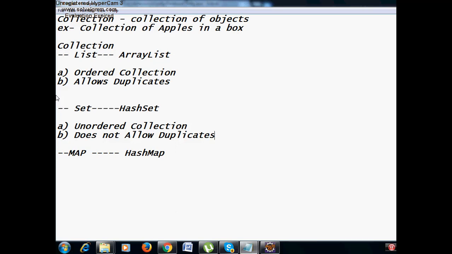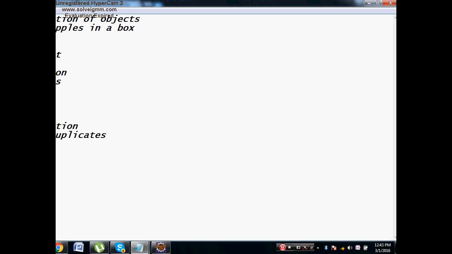Then coming to the map. Point number 1: values are stored in the format of key and value pair. The second point is that the key is unique, that is, the key behaves like a set.